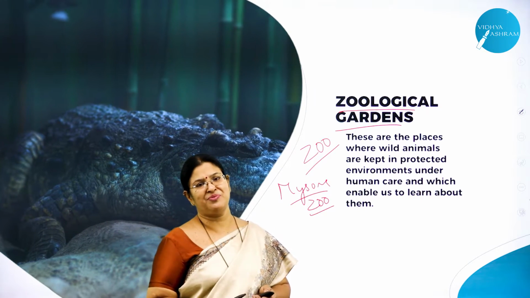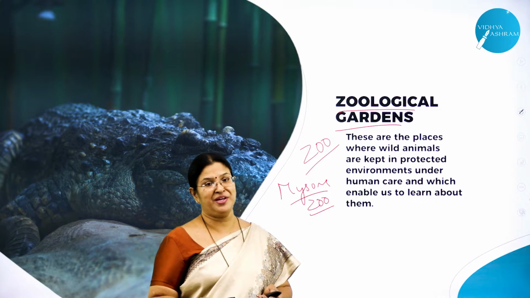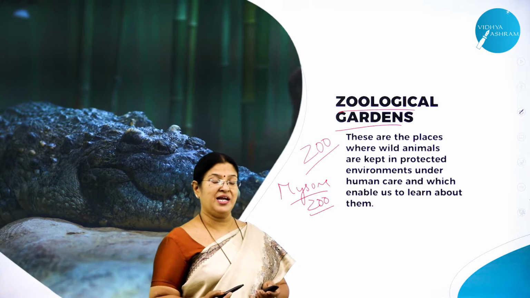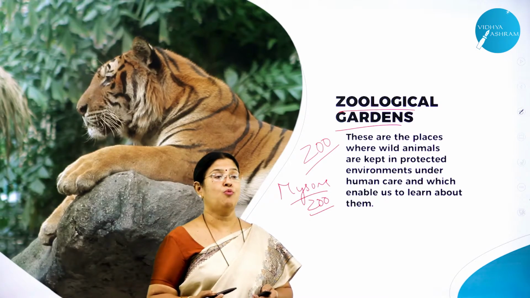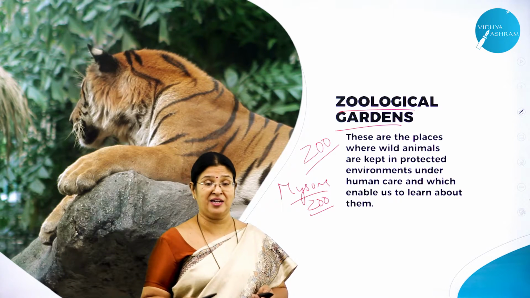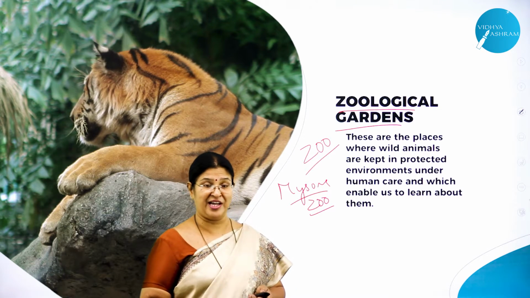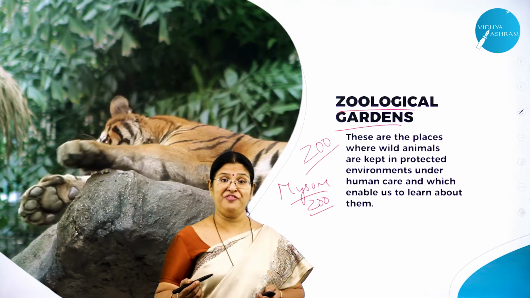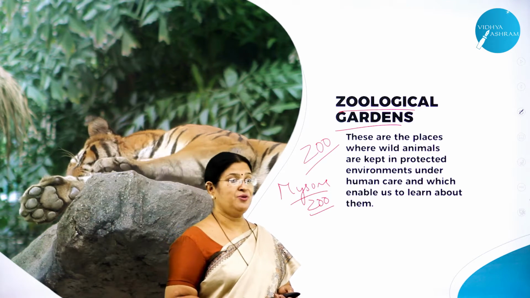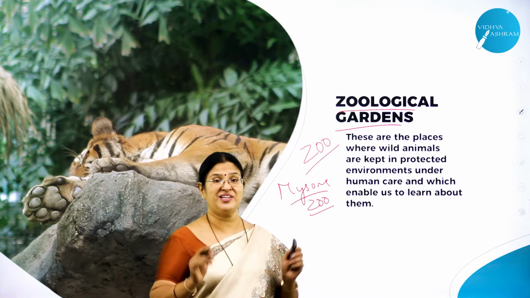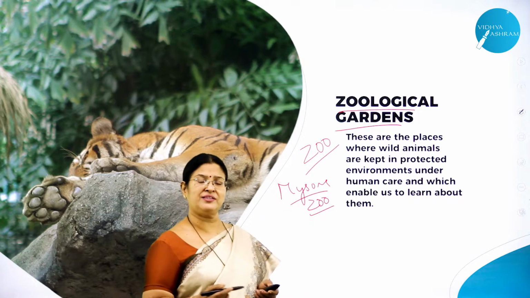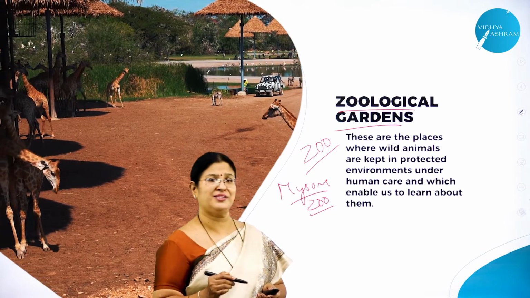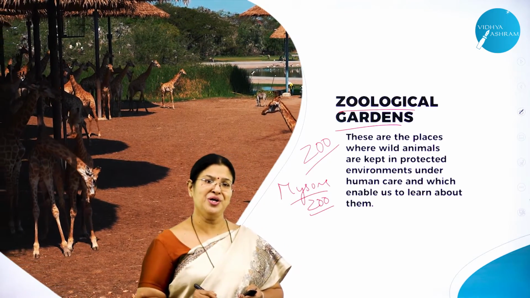Because a zoo is such a place where you come across many animals which we usually see in pictures or posters, right? So we can see the live animals, and we will be very happy to watch them moving around. Like if you happen to see a tiger, we never dare to go in front of a tiger, right? But at least from far away we are able to see a tiger, and even an elephant, right? Such a big animal, and you can see how it uses its trunk, how its ears will be just flapping. All those things you can have a look at in a zoological garden. And particularly the small children will enjoy going to a zoo, right?